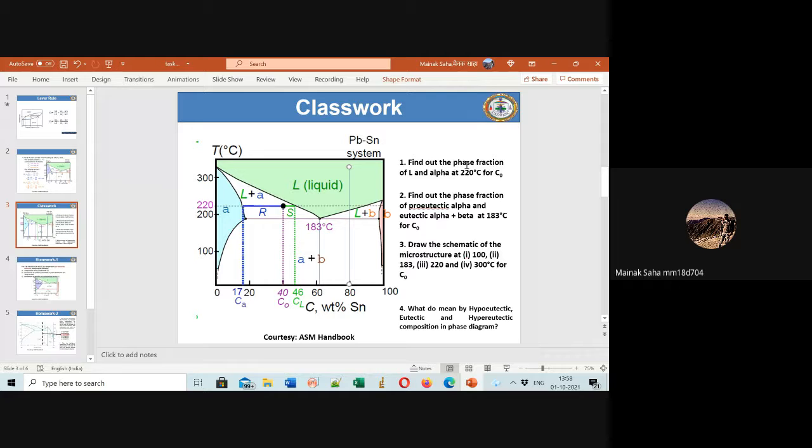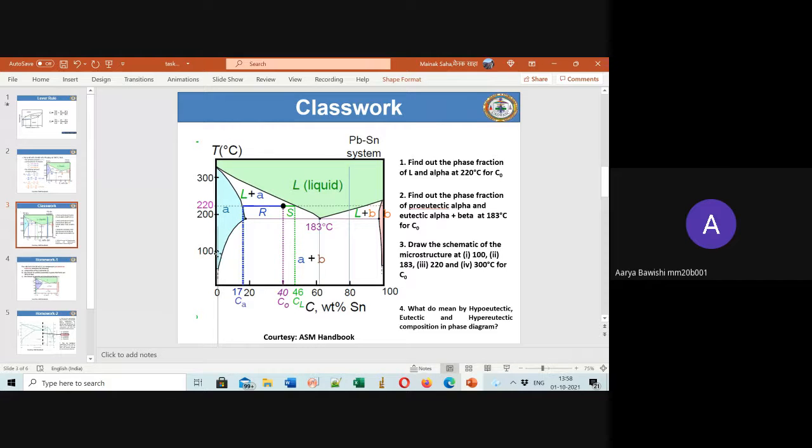Okay, if you have time, then you will also try the second question out. The third question, I will send you some examples at home, then you can see and draw. But second question, I will help you out. Find out the phase fraction of proeutectic alpha and eutectic alpha plus beta at 183 degrees. Okay, I will tell you the concept, maybe not the exact answer.